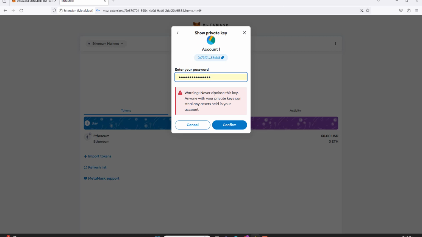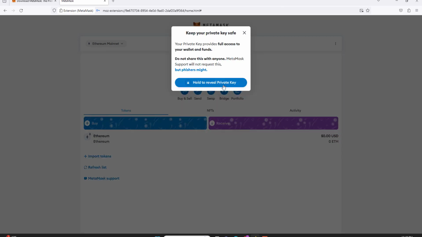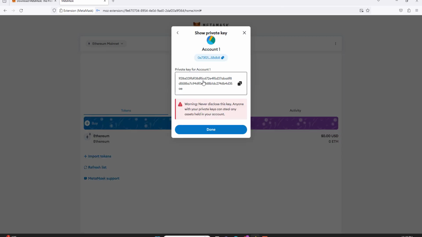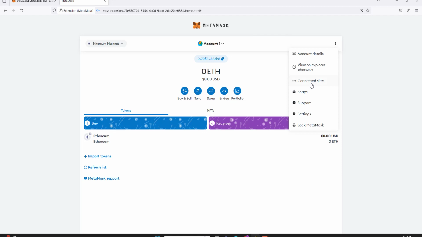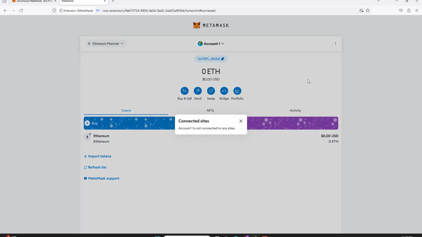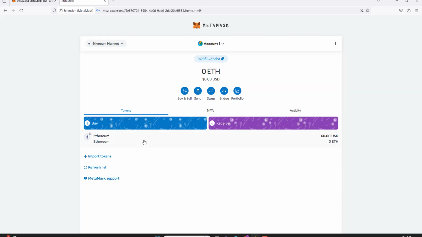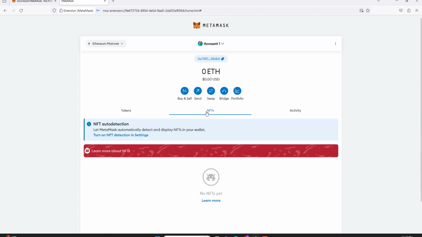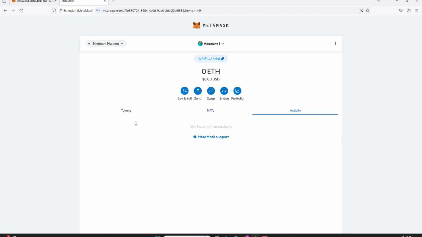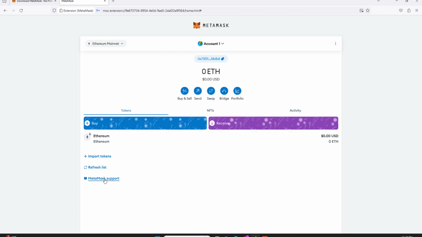So we're gonna show this private key, right? Never show this to people. This is how the private key works. I'm gonna dispose of this wallet, so don't think you're gonna hack me, right? Connected websites. There's no websites connected to this wallet. So right here, if you click right here, we can see what NFTs we got in the wallet, and if we click right here, we can see the wallet transactions, right?